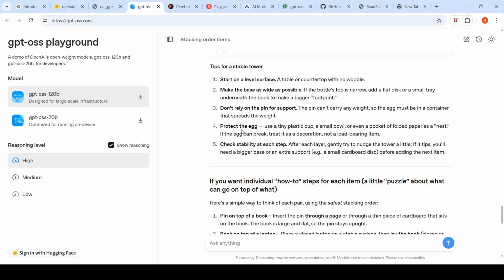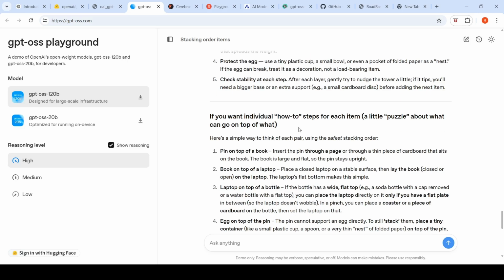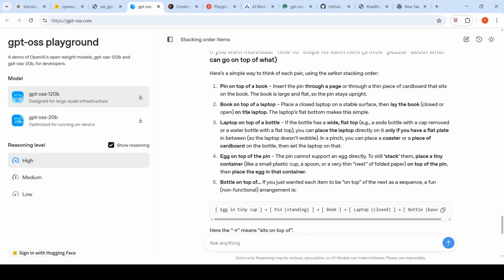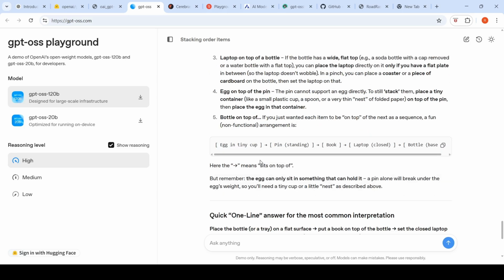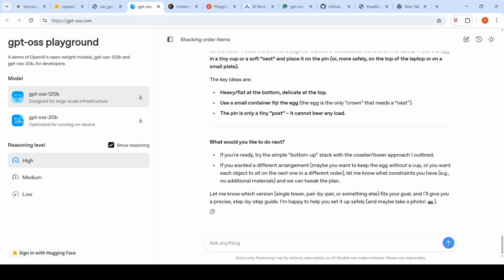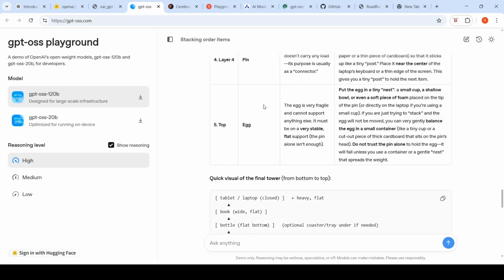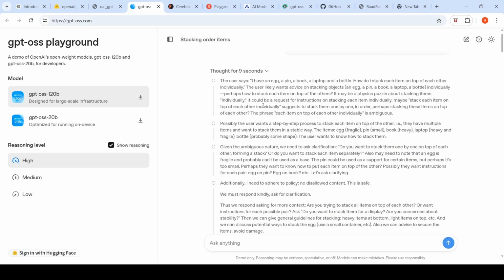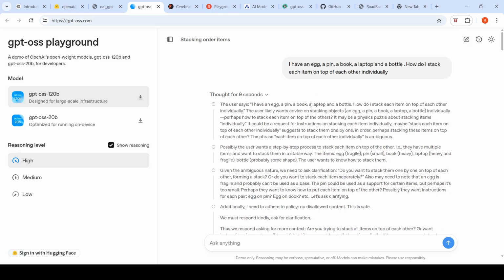Then it goes, what are the tips for a stable tower? Then if you want individual how-to steps, pin on top of a book, book on top of a laptop, right? Laptop on top of a bottle, egg on top of the pen. So it kind of creates some confusion over here. Then it says one quick one line answer, heavy flat at the bottom. So put a book on top of the bottle, bottle on a flat surface. It somehow goes along these lines. Okay. And it says if you are ready, then try the simple bottom up stack with the tower approach I outlined. So this is the kind of explanation which this model gives. This gives you an idea of how the model looks at the real world, whether it tries to understand some real world concepts.